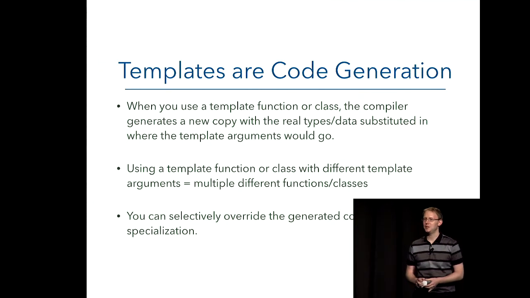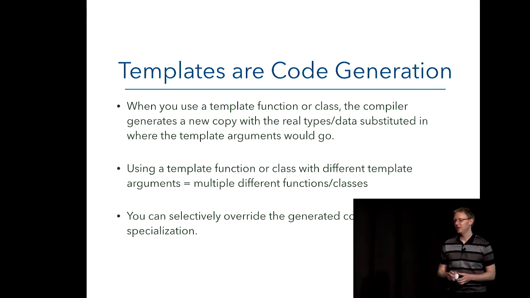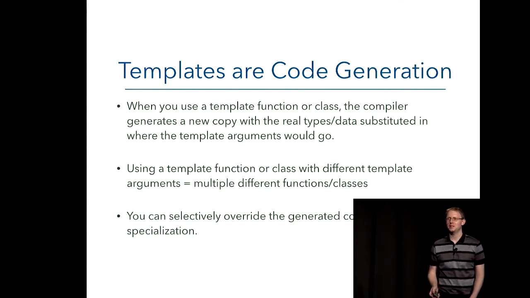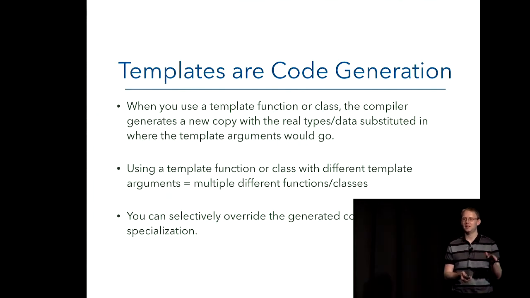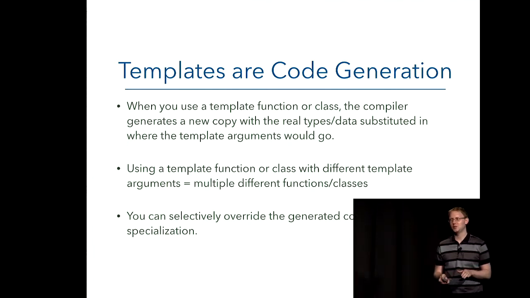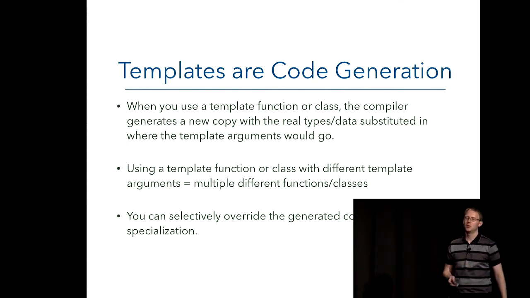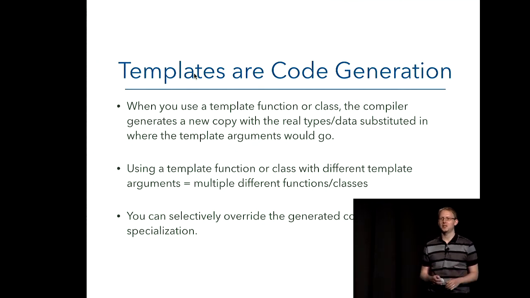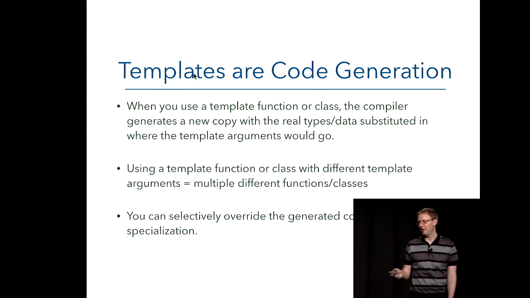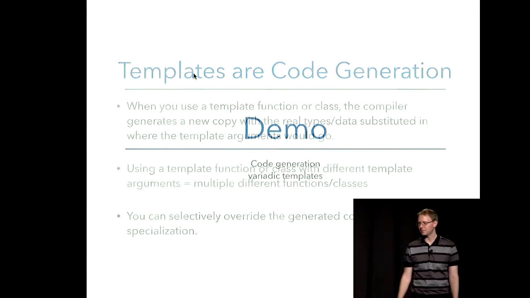Now, where C++ diverges from that path is that C++ lets you override the generation process. So rather than just saying, here's how you make lists, that's it, you can tweak it. Let's say we know how to store a list of ints more efficiently, with some fancy data structure internally that we want to use. You can tell the compiler, when someone asks for a list of ints, use this slightly different way. And that leads to some really powerful things.